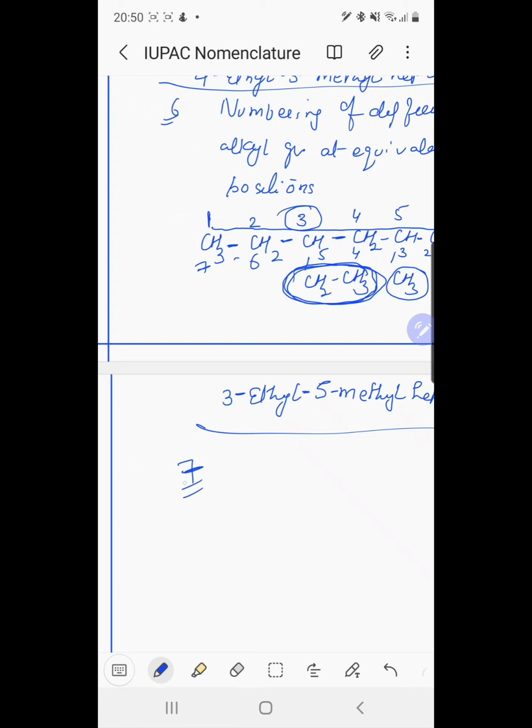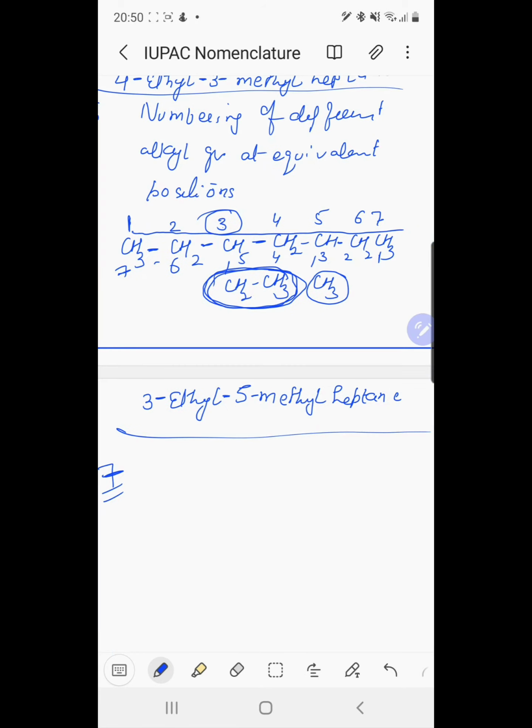Now the next rule is naming the same alkyl group at different positions. When the same alkyl group occurs more than once on the parent chain at different positions, the position number of each alkyl group is separated by commas, and a suitable prefix such as di, tri, tetra is attached to the name of the alkyl group.